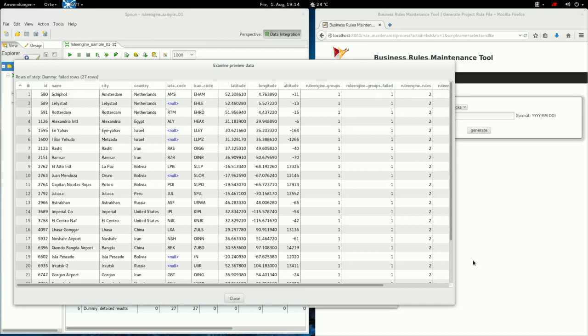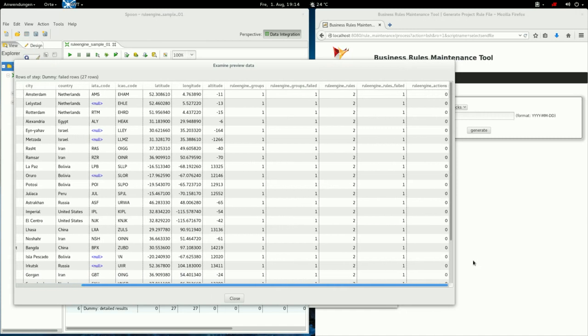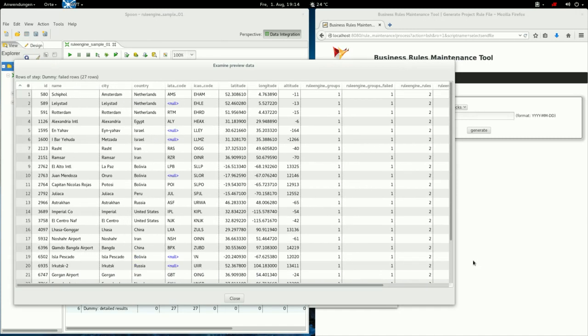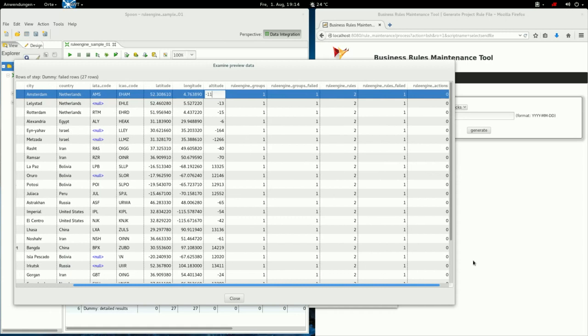Okay, so this is a dummy step for the failed rows, and we have found 27 rows which do not conform to the rules that we have applied. Let's see. Okay, so we have Amsterdam Schiphol. Its altitude is -11.